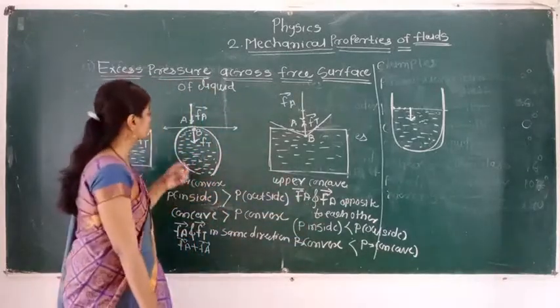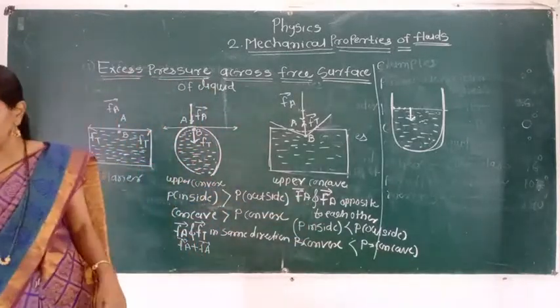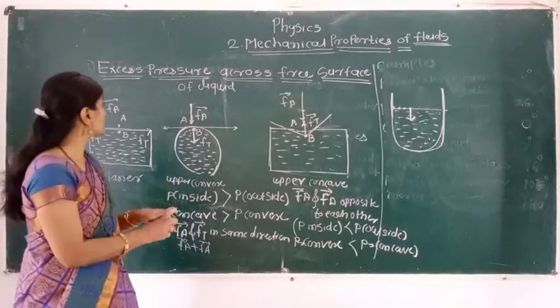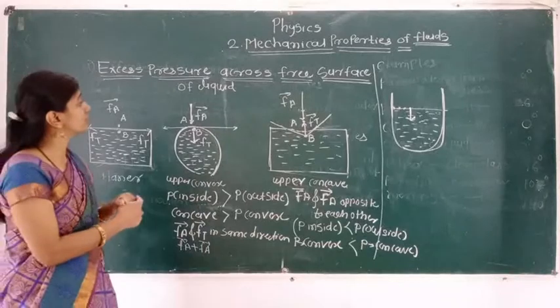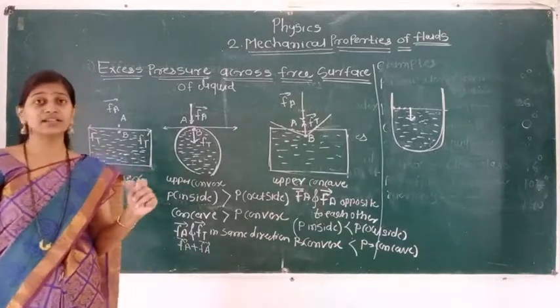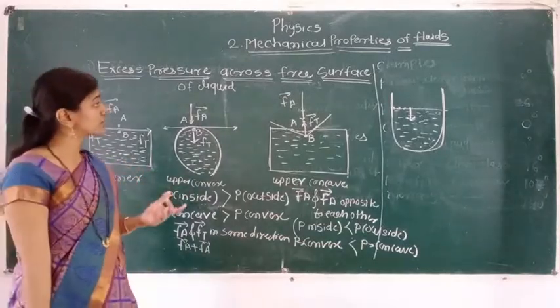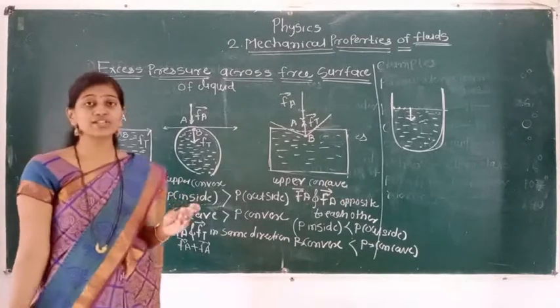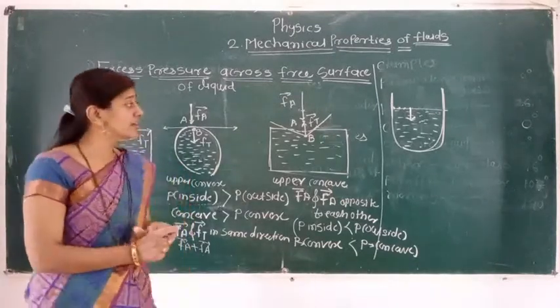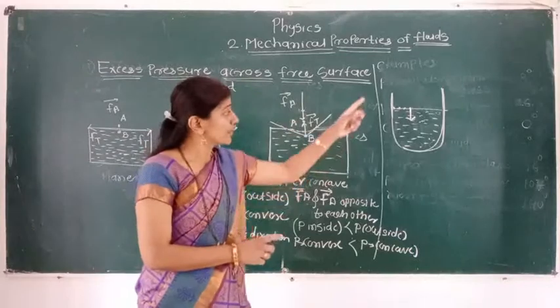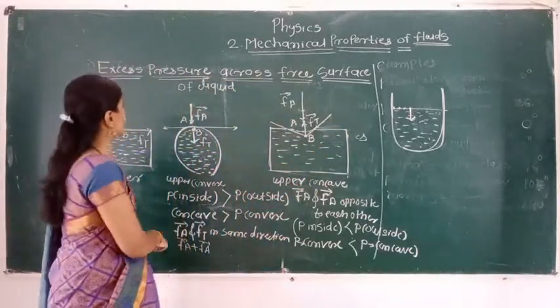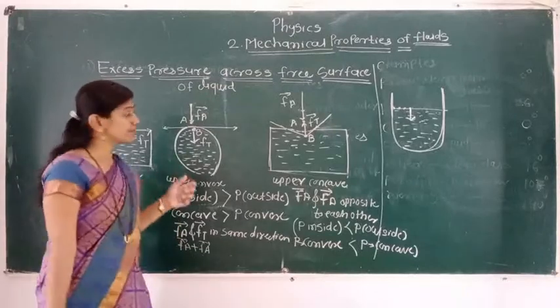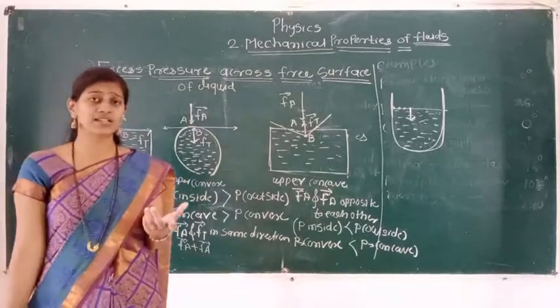On that also MCQ may be asked, and in theory 3 marks this question will come: write the derivation for excess pressure across the free surface, and in that discuss the three situations. So in this way today we completed the factors which are affecting the angle of contact, the pair of liquid and solid and the values of their angle of contact, and last was the excess pressure across the free surface. I hope you understand this lecture. Okay, thank you.